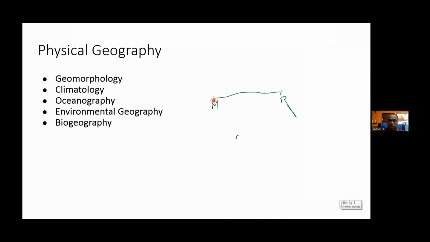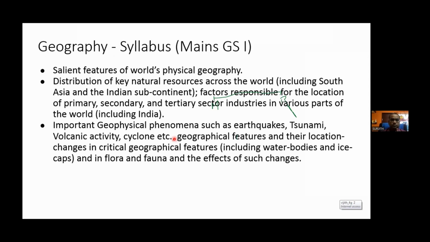So in this way, the geographical factors will have an influence on the economic parameters of human activity, like industries, trade, tourism, those aspects. So these things will come under economic geography. In terms of your mains syllabus, it is these two areas which are important: one is your physical geography, and the other one is your economic geography. So let us understand these two things in detail now.